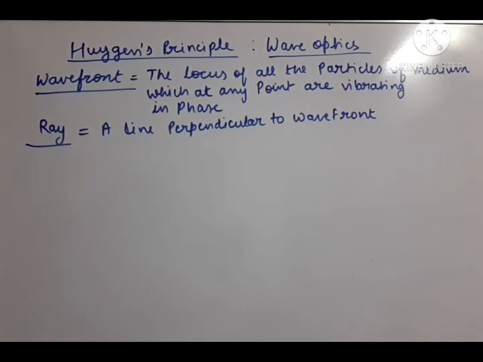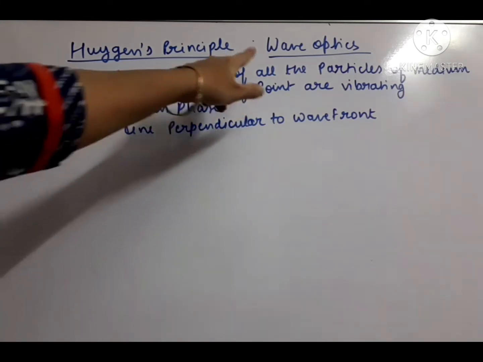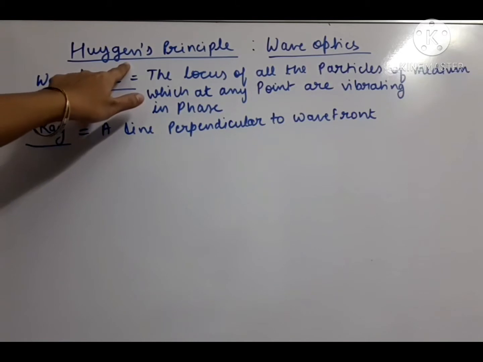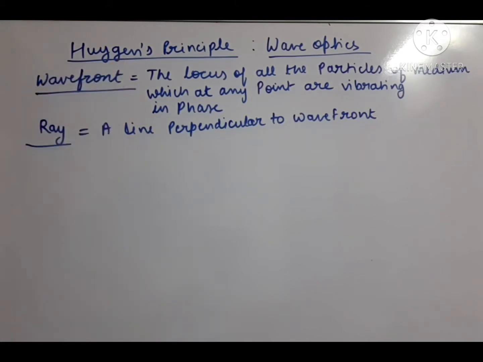Hello students, after completion of ray optics with the topics of refraction, dispersion and optical instruments, now we are going to cover wave optics, and it starts with the Huygens principle. The first person who suggested that light travels in the form of a wave was Huygens, and after that it was confirmed by some more scientists, Fresnel, Young and Maxwell. So we have to understand the wave formation of light.